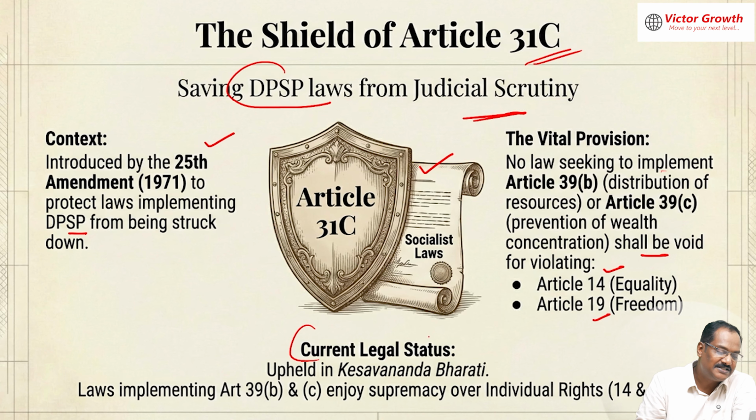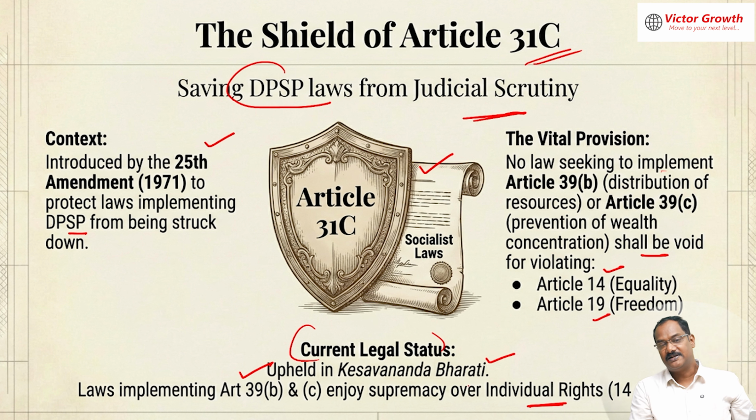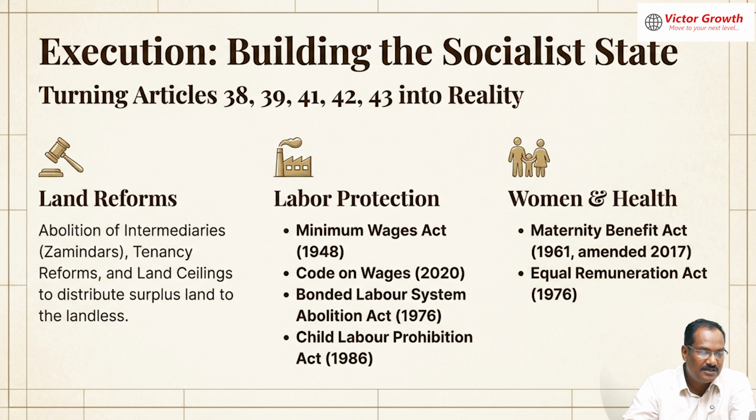So what is the current status? In the Keshavananda Bharati case, please write down this: Article 39 B and C have supremacy over the individual right. The present condition is that the individual right can be violated if it is in conflict with this. Then comes the socialist state. See, India is not a socialism, India is a socialist state.